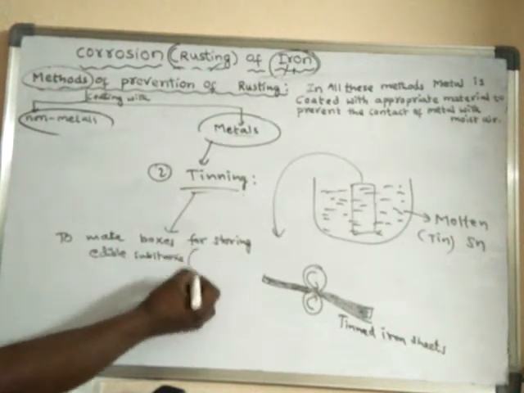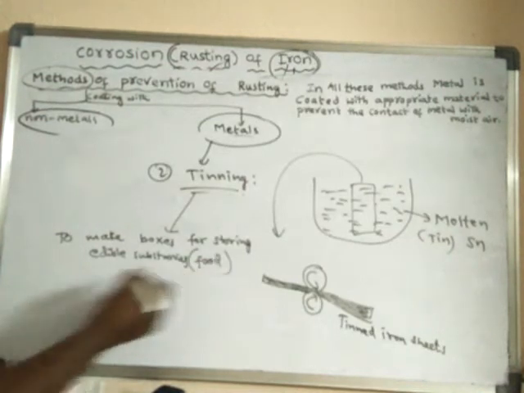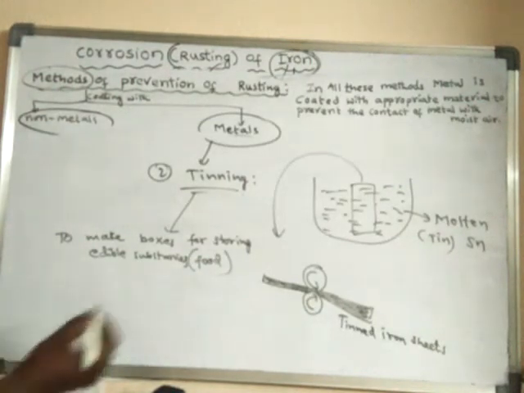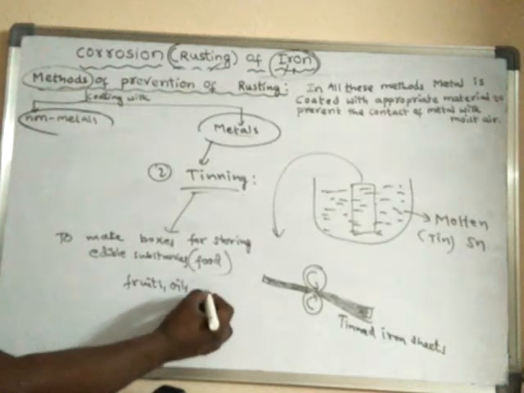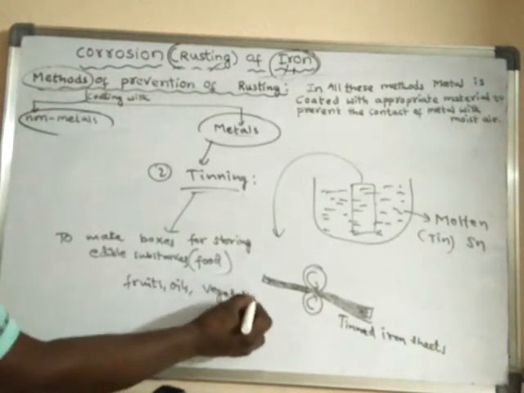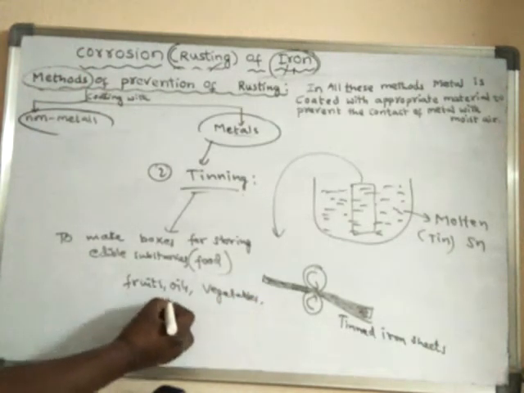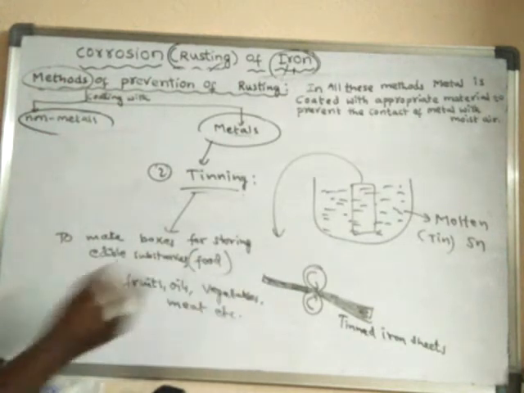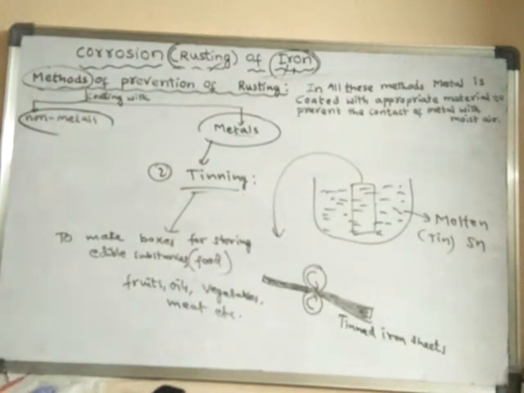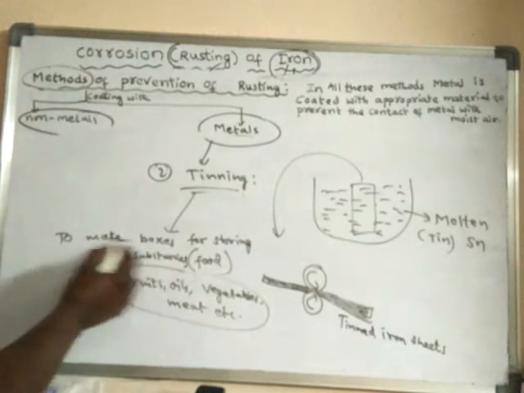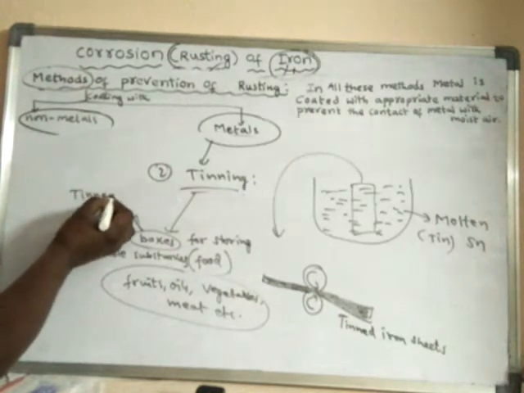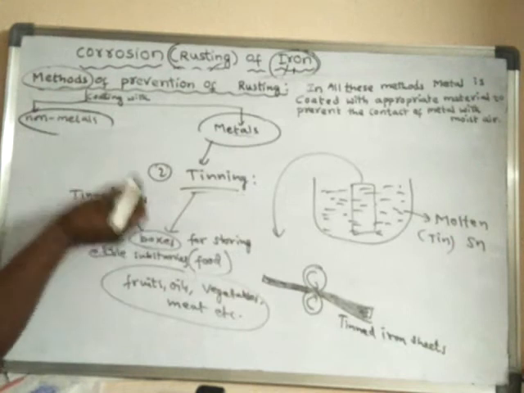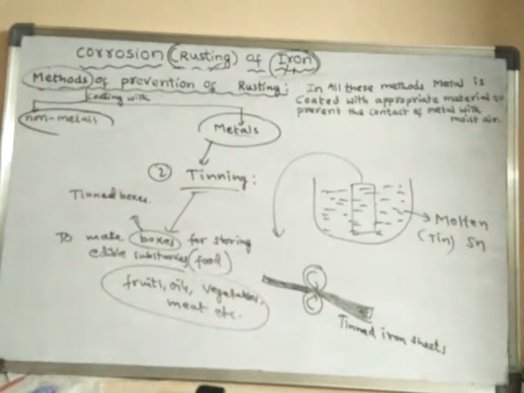Edible substances means food materials, for example, fruits, oils, vegetables, meat, etc. These are stored and packed in tinned boxes. These boxes are called tinned boxes.